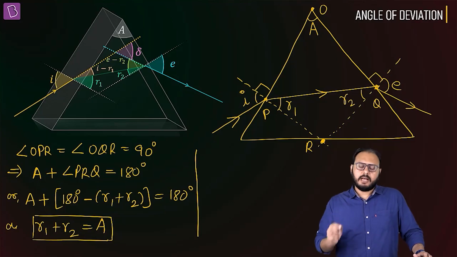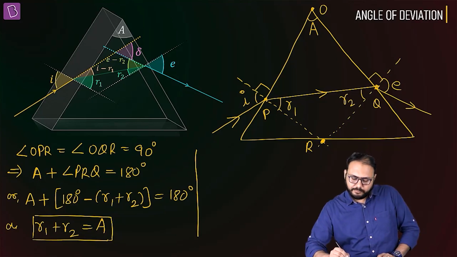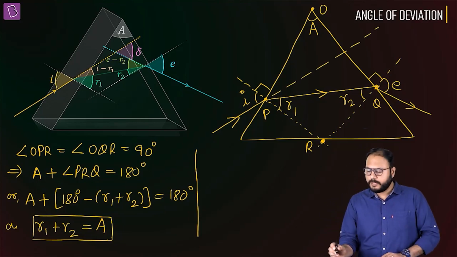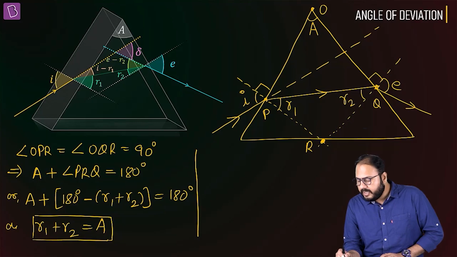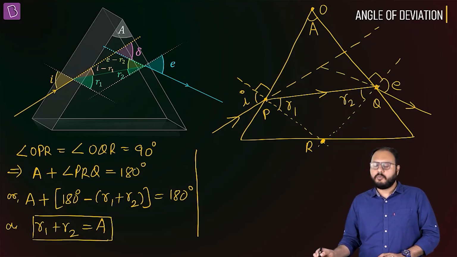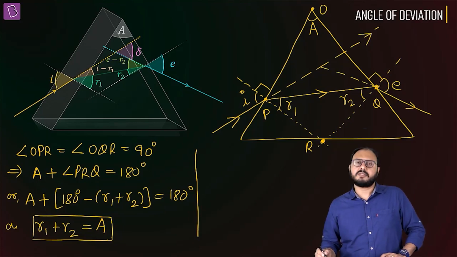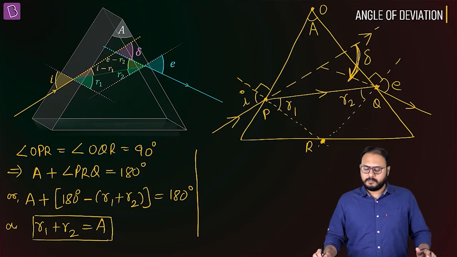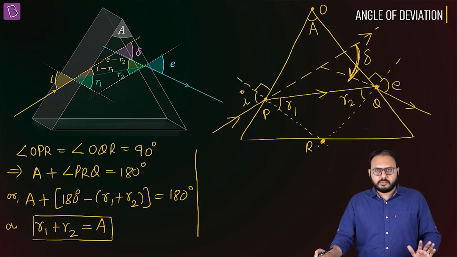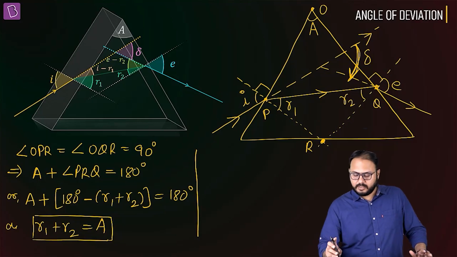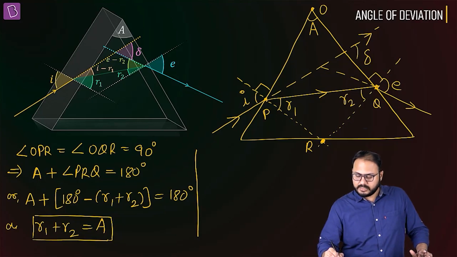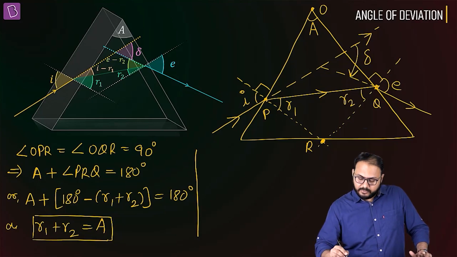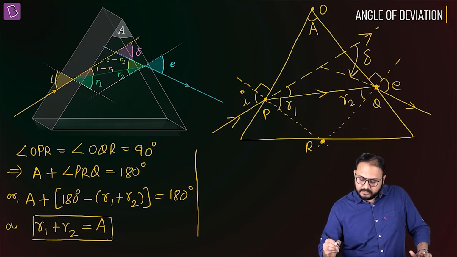Yes. Now the other half of the diagram. Produce the ray to where it was going if the prism had not been there. Produce the ray backwards from where it eventually went. This is where it was supposed to go and this is where it went. So what is this angle? Deviation. So this is the deviation.